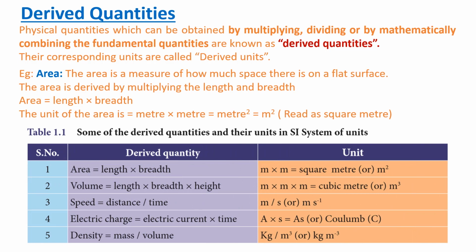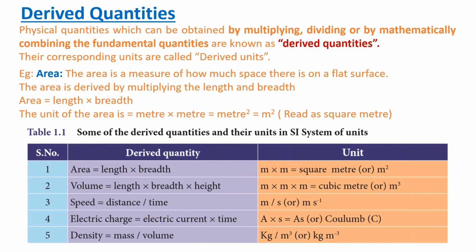And next one is density. Density is equal to mass per volume. What is the unit for mass? Kg, and for volume it is m cube, that is meter cube, isn't it? So the unit for density is kilogram per meter cube.